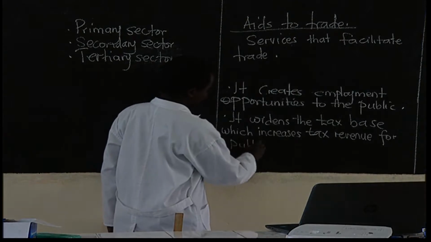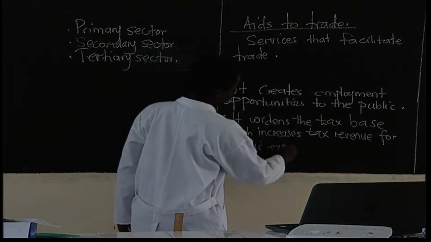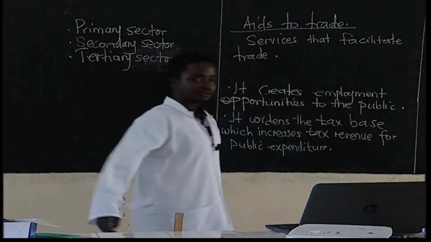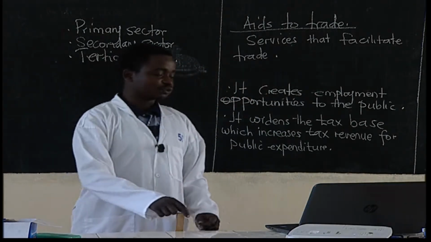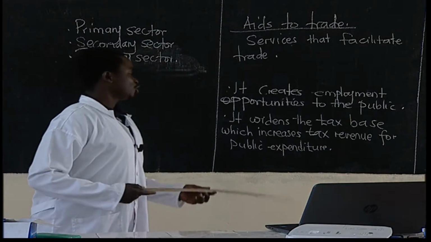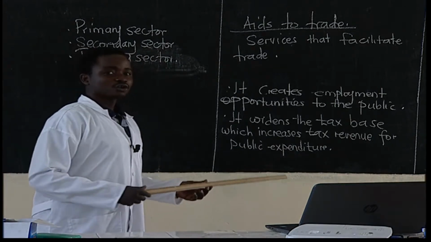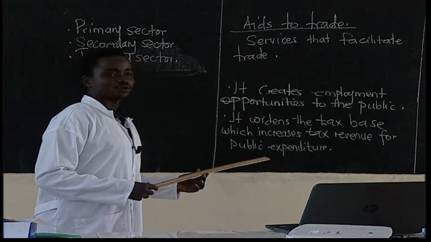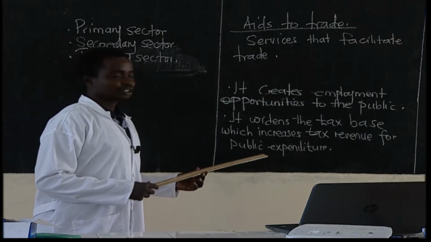And here when you say public expenditure, this is how the government spends its money it gets from taxes. For example, the government constructing roads, constructing schools, constructing hospitals, that would be public expenditure, or even paying the public debts.